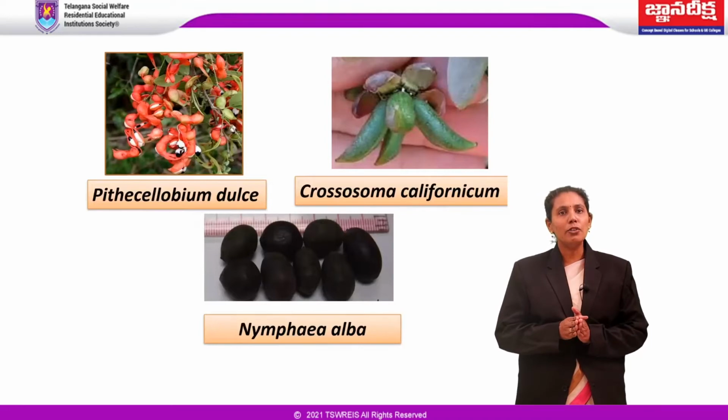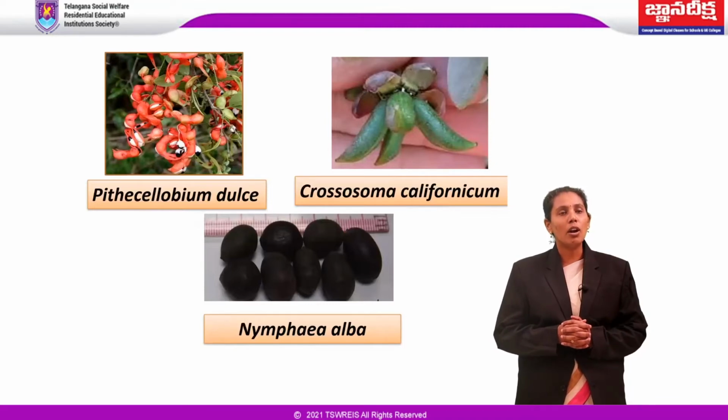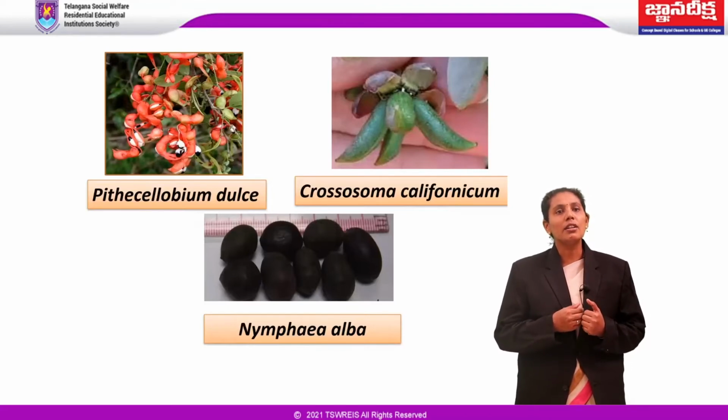In Crossosoma californicum, a fimbriate aril covers the seed on the sides. Cells of the aril contain oils, starch, sugars, pigments, and aroma containing compounds. Seeds of Nymphaea alba, commonly called white water lily, have a spongy aril that provides buoyancy for dispersal of seed by water. The appendage is mostly an attraction for birds, which consume the aril and scatter the seeds.